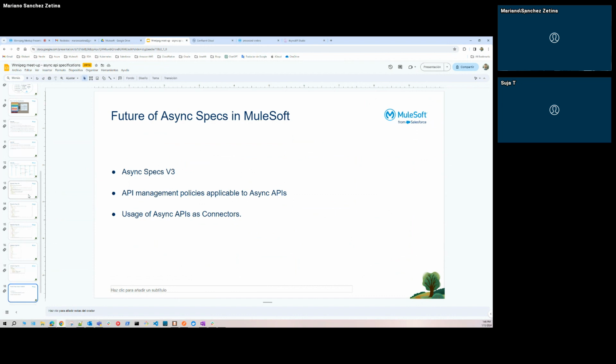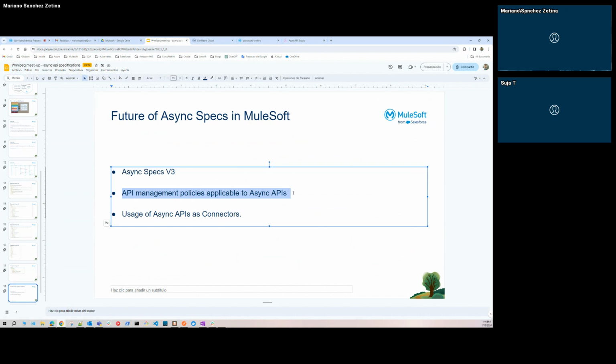And what is the future of async specification in MuleSoft? Right now, the latest version of async specifications is version 3. At this point, the viable version is version 2, but it's supposed that in the next releases, we can use async in the latest version, that is 3. I'm waiting for this feature, but it's supposed that in the future, we can apply the same API management policies to the async API. So this is to give governance, and it's supposed to be released in the next steps of this project at some point.